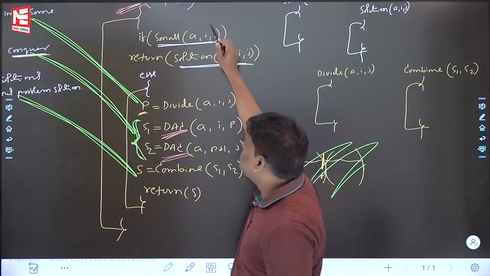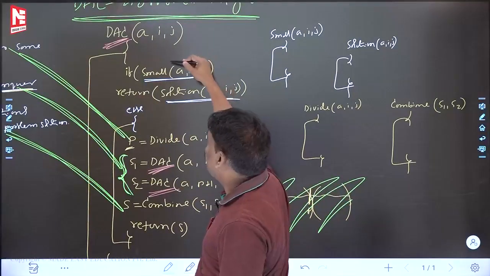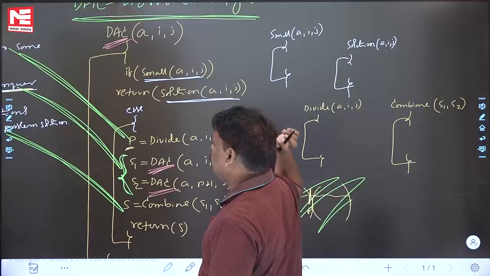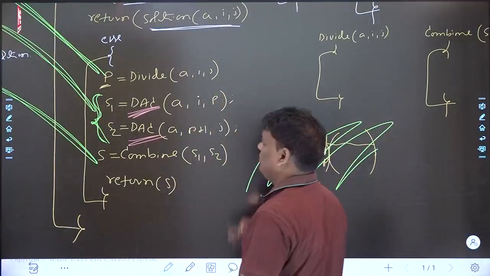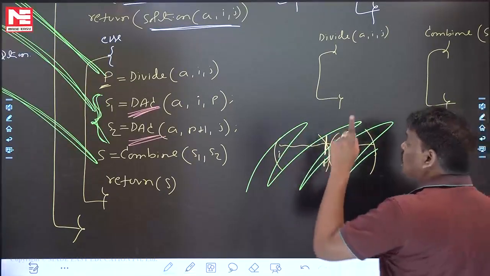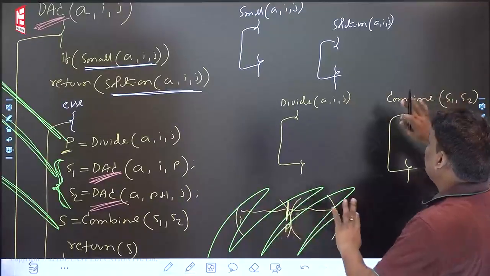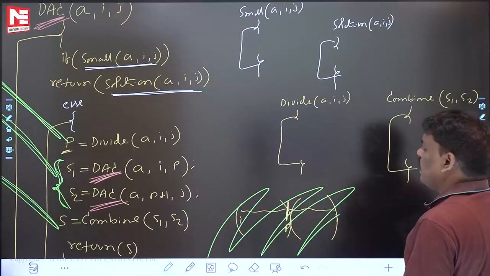And one more thing. Whenever you say it is a recursive program, a termination condition is compulsory. See, it is the termination. If small, return, no recursion. Big, then recursion is there. Whenever big, then recursion will be there. I'm thinking that you are almost comfortable, right? Why it is called an abstract algorithm is that the major functions' code is a gap, and with respect to the problem, it will keep on changing. I'm thinking you are absolutely fine now, right?